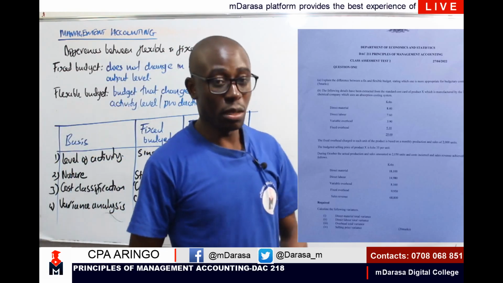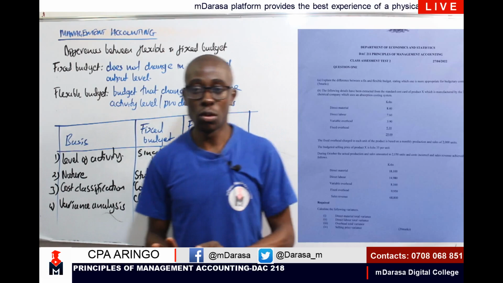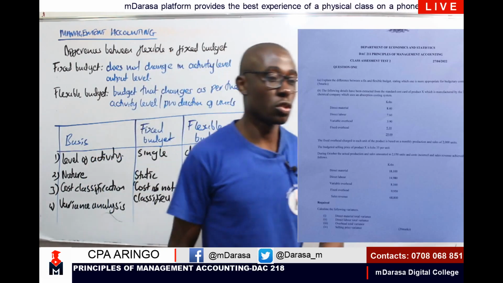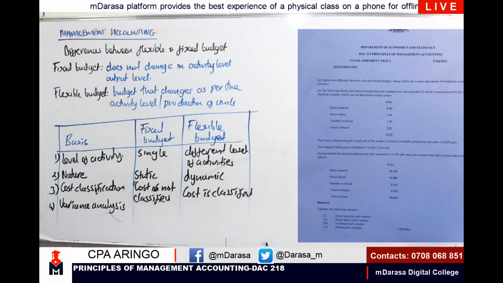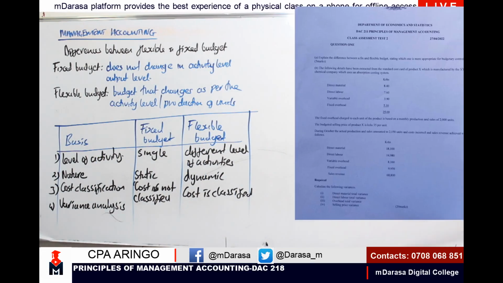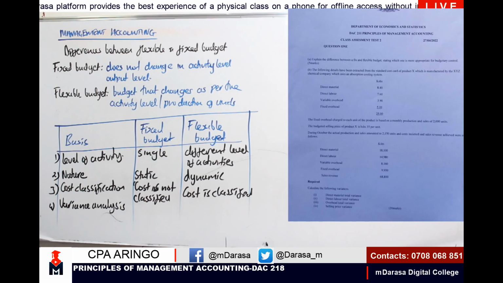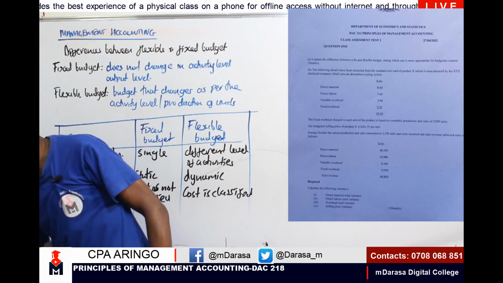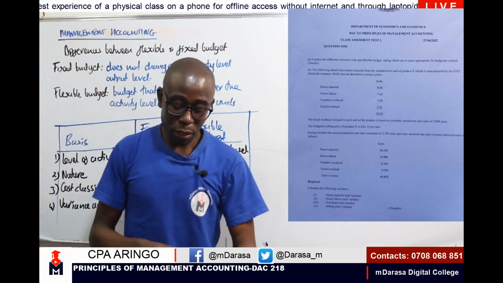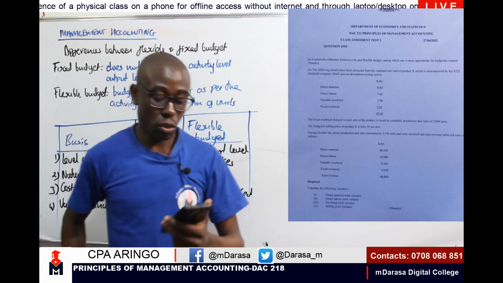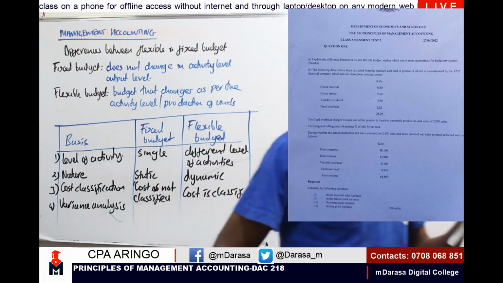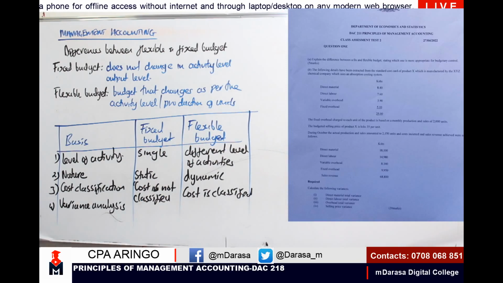We are done with it, and I believe you are very satisfied with part A of the question. Let us proceed to part B of the question. What are we asked in part B of this question? Believing that this question is clear, though somehow dark, I believe we're able to view it clearly. In part B, my good students, you are told that the following details have been extracted from the standard cost card.